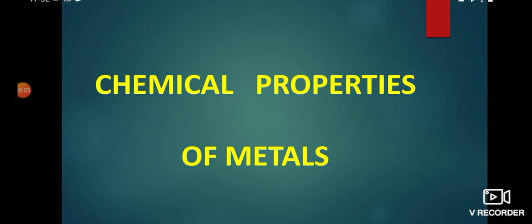Class 10th chemistry, chapter 3rd, metal and non-metal. We have passed through the topic physical properties of non-metals. Next topic, chemical properties of metals.